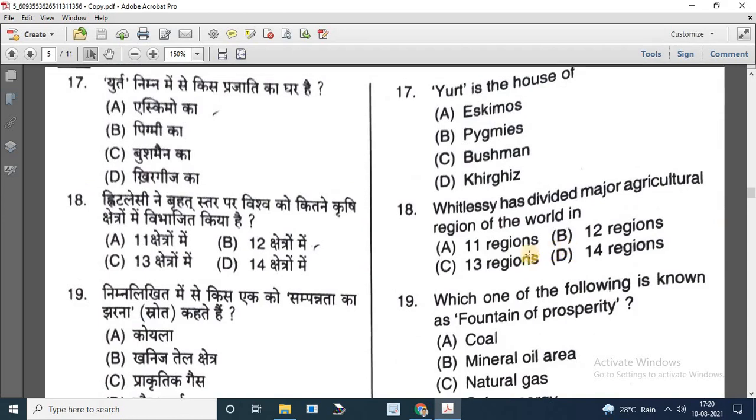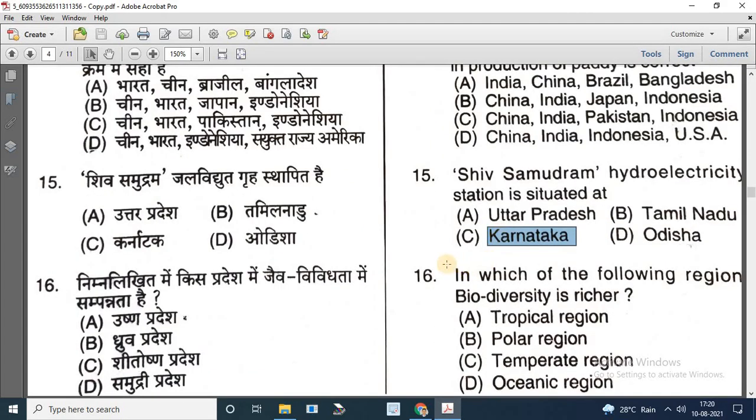Next question, number 16. In which of the following regions is biodiversity richer? Options are tropical region, polar region, temperate region, and oceanic region. So the correct answer is oceanic region.